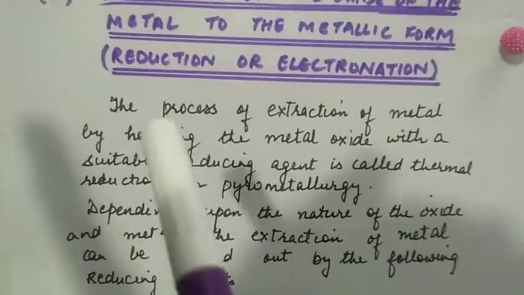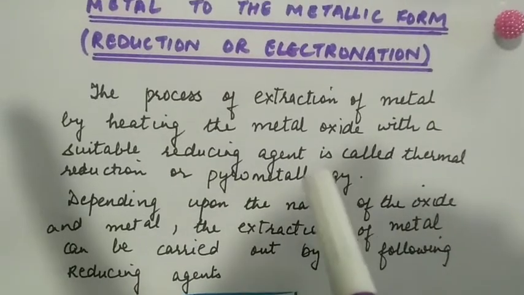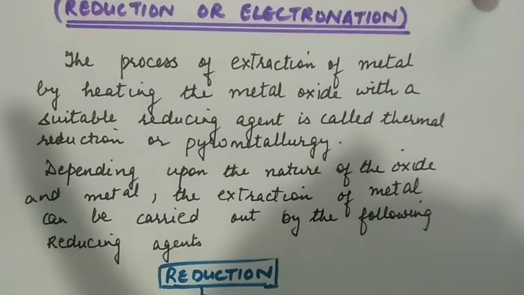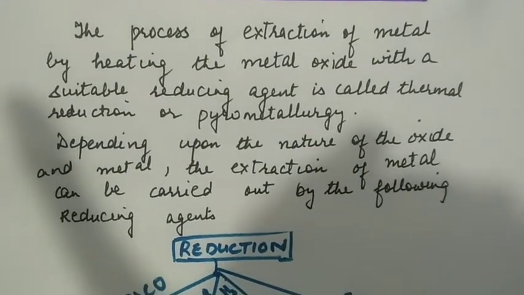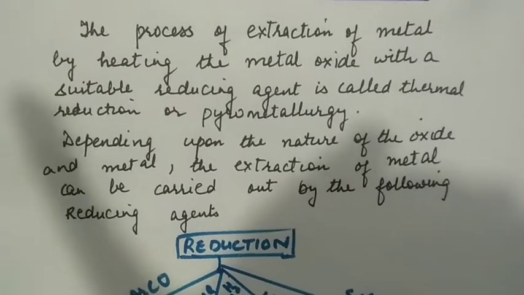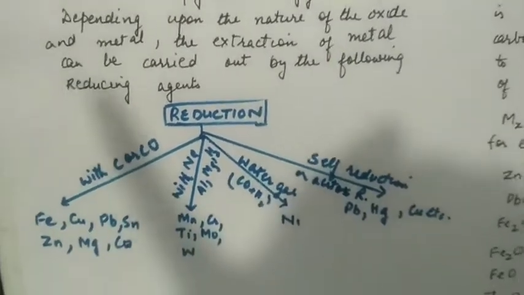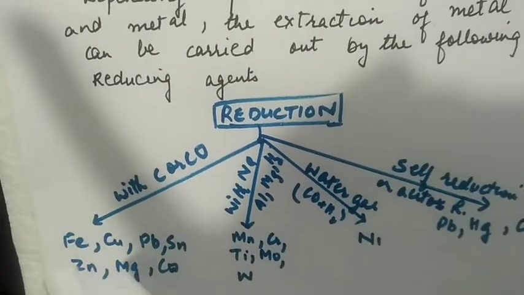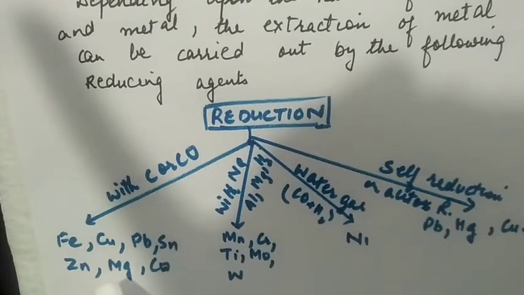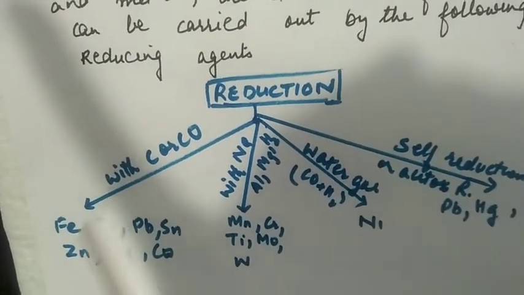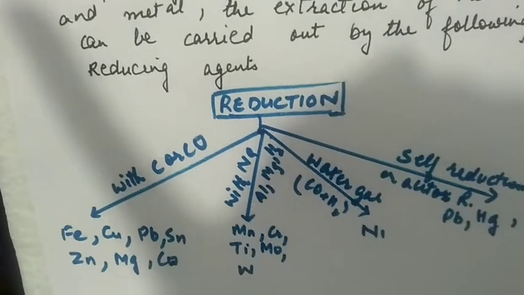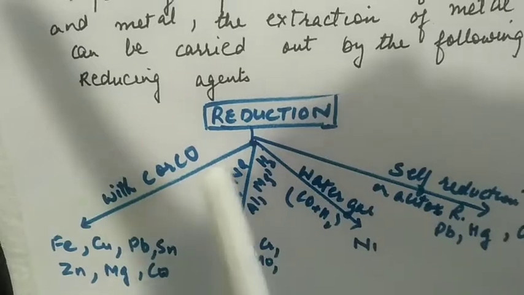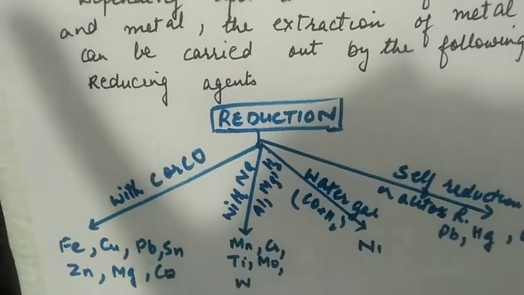So the process of extraction of metal by heating the metal oxide with a suitable reducing agent is called thermal reduction or pyrometallurgy. Depending upon the nature of oxide and metal, the extraction of metal can be carried out by the following reducing agents. To reduce oxides of iron, copper, lead, tin, zinc, magnesium, cobalt, we use carbon or carbon monoxide. For manganese, chromium, titanium, molybdenum, tungsten, we use sodium, aluminium, magnesium or hydrogen.